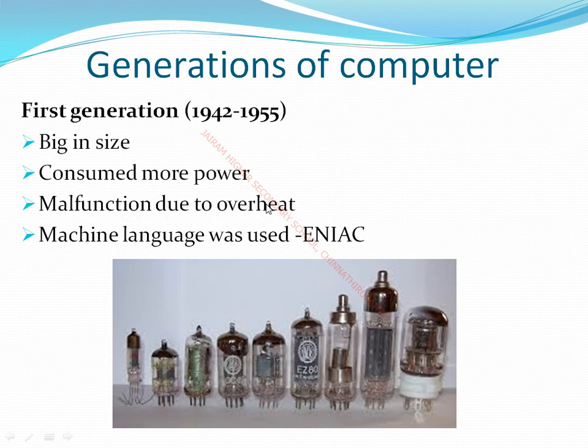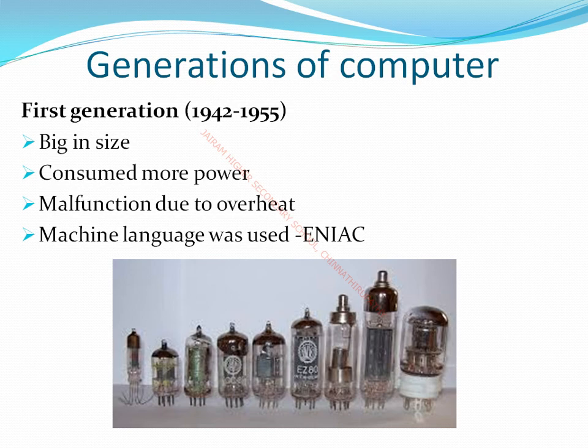What is meant by malfunction? Sometimes it produces failure outputs. So that is what they have mentioned as malfunction. Next one, machine language. In first generation computers, they used only machine language. Machine language means zeros and ones. The computer is built to understand only machine language because it is easier for the hardware to communicate at the very basic level. So a computer only understands machine language.